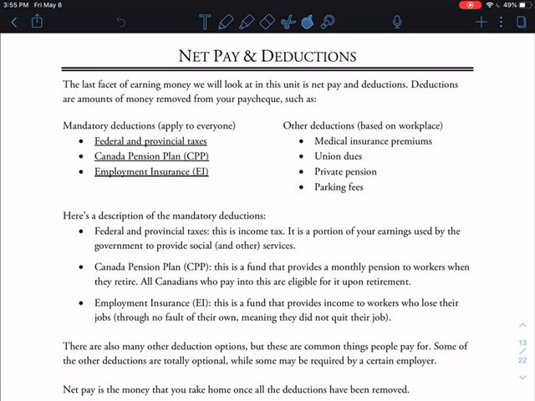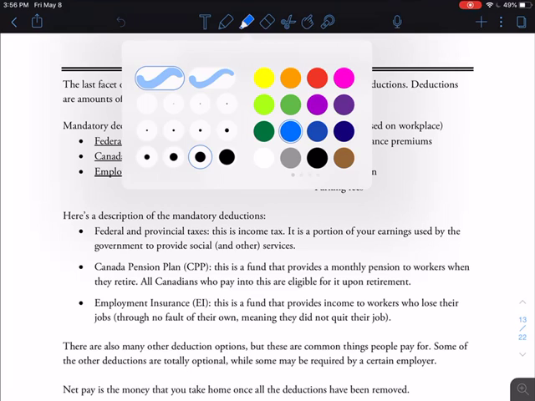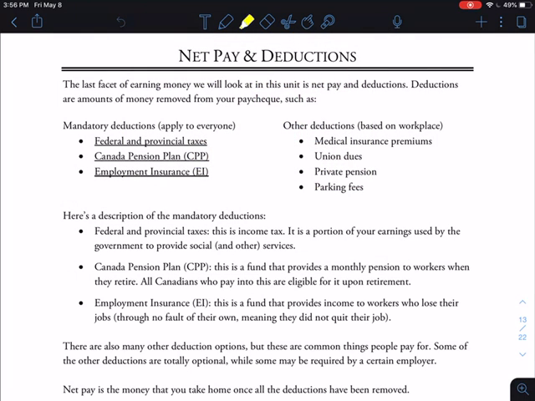Okay, so deductions essentially are amounts of money that get removed from your paycheck. There are some options here that are already filled in your notes, and those are optional deductions, such as medical insurance, so that's like to go to the dentist or the optometrist, that kind of thing. Union dues, if you're part of a union, private pension, parking fees, there could be other things. These are just examples. And then these are the mandatory deductions, so these are the really important ones, okay, because they apply to everybody, and we're going to be focusing on those in this lesson, although we will cover some of these as well, just in some examples.